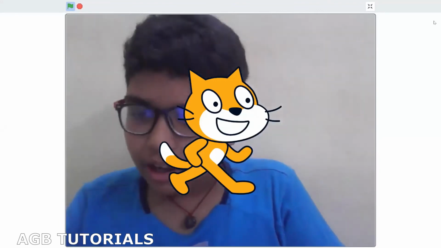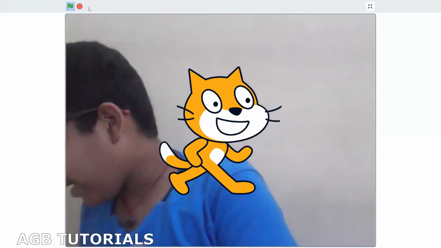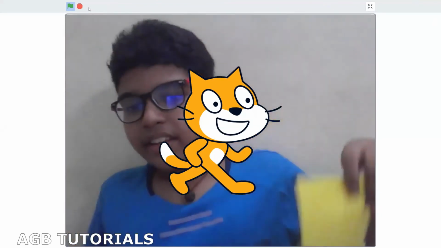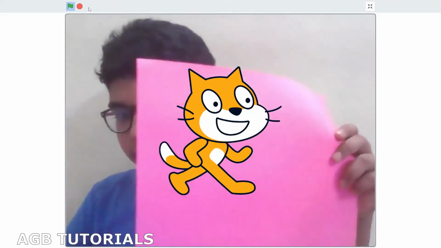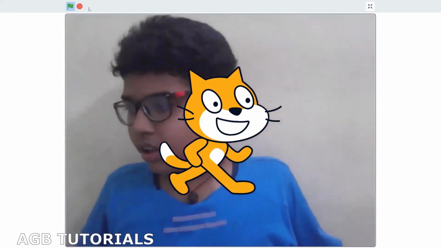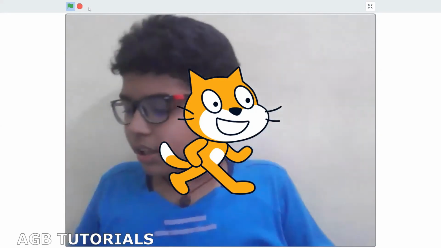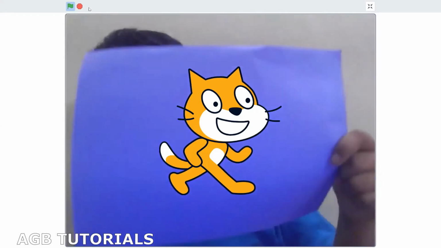Now let's just try all of the 4 colors and see if our sprite is identifying them. Oh, that is yellow. It can identify the yellow. This is pink. That is red. It also works for the red. Then if I take a random color, say this purple sheet, it's not detected because we haven't saved it.